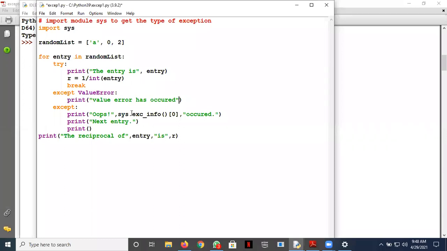So here what I've written, we can just write a simple except. That means when we write it like this, we are not aware what type of error is going to occur. So we can use this to print the actual error. Otherwise, we can write like this: except ValueError. If the ValueError occurs there, it will jump into this and it will print that a value error has occurred.